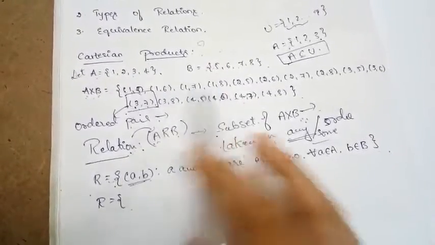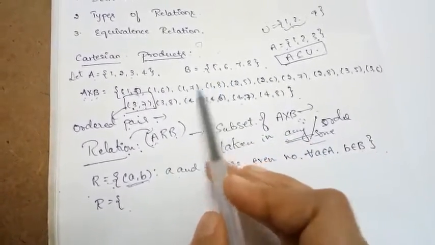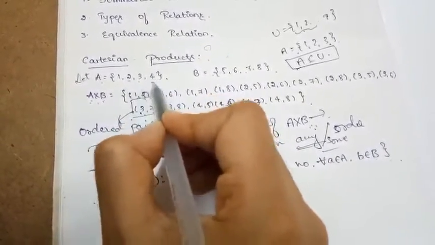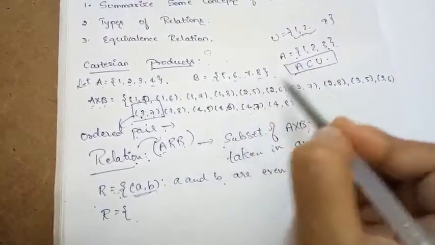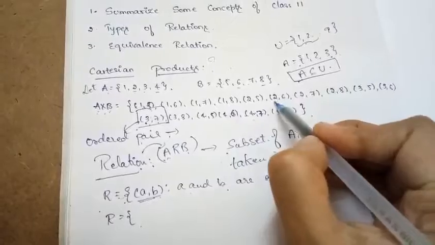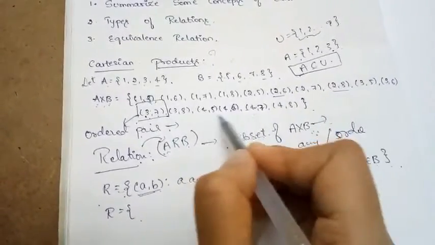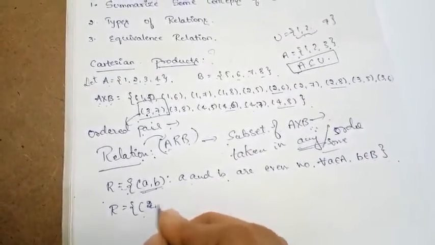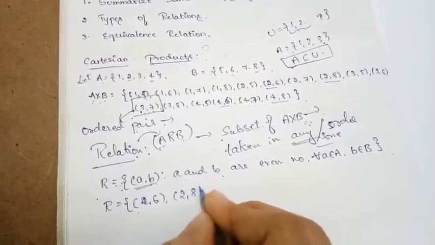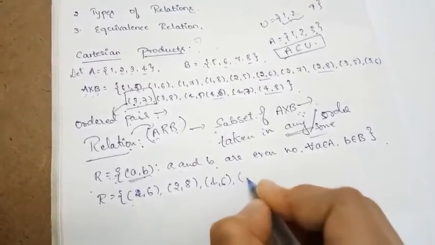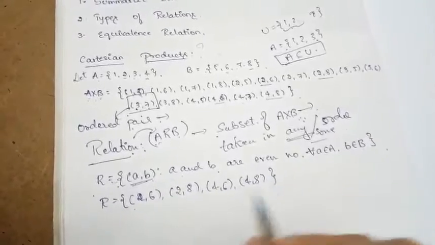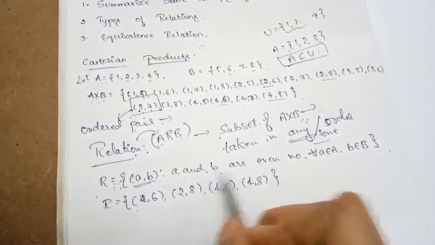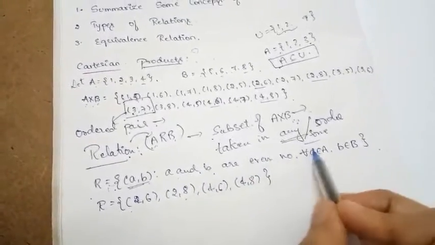(1, 6), (1, 7), (1, 8) are not at all possible, because here 1 is not even. So you need to see which even numbers are present in the set A, 2 and 4, and which even numbers are present in the set B, 6 and 8. So by looking at that, you can see: (2, 6), (2, 8), (4, 6), (4, 8). So these are the 4 ordered pairs belonging to the relation R according to the above defined way, that is, a and b both are even for all a belonging to A.